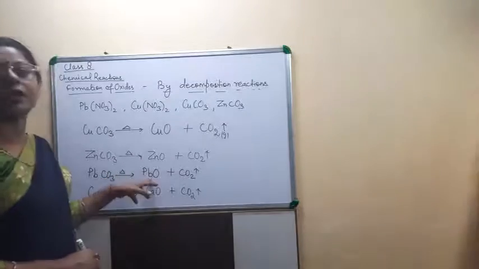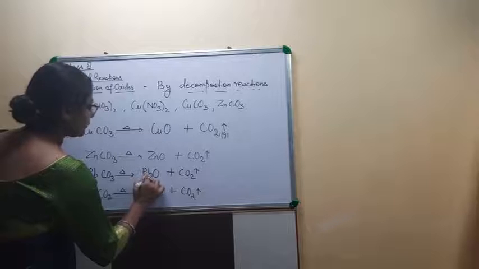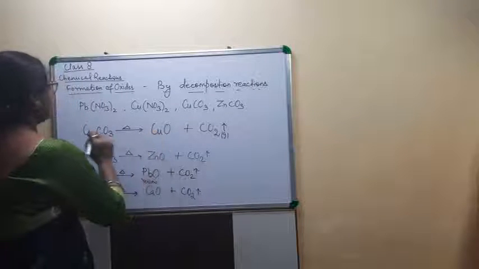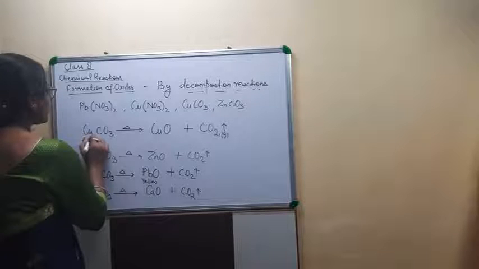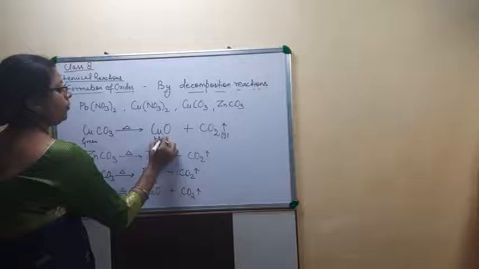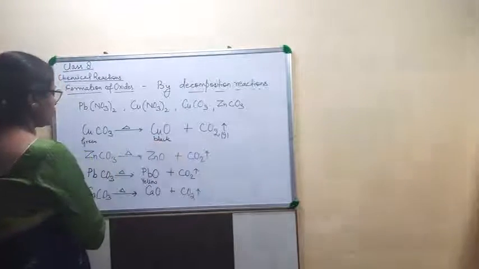The color of the lead oxide is yellow. The color of the copper carbonate is green. On decomposition, it forms black color copper oxide.